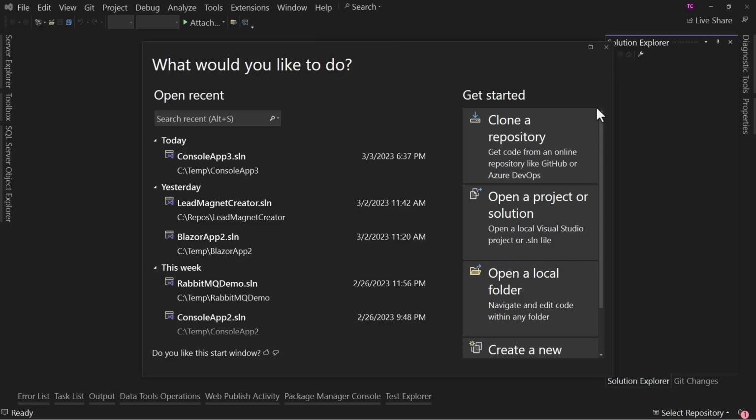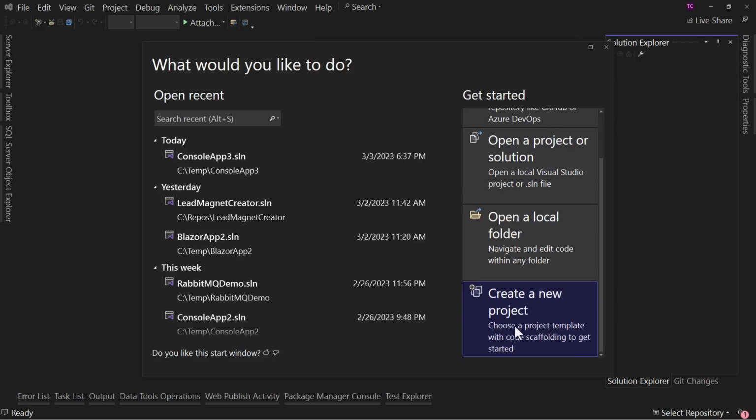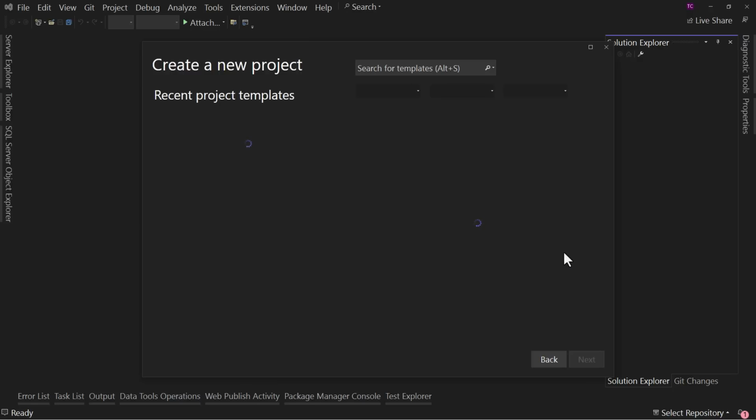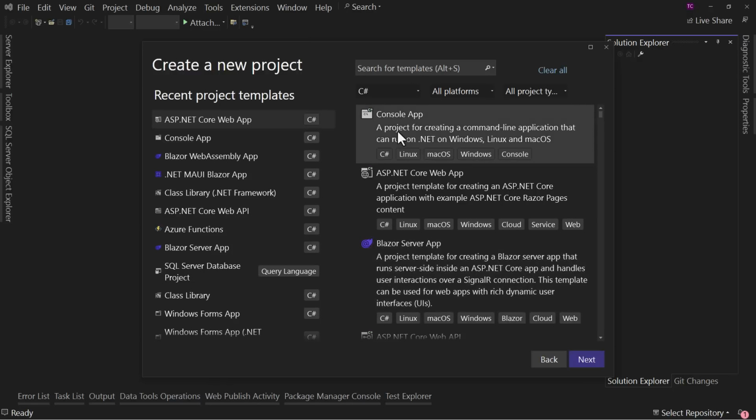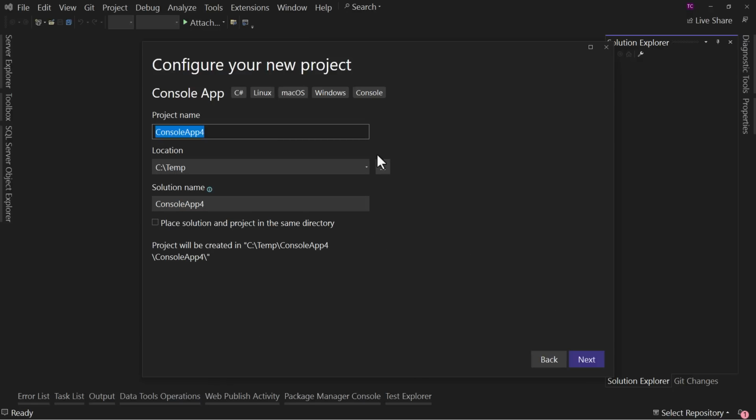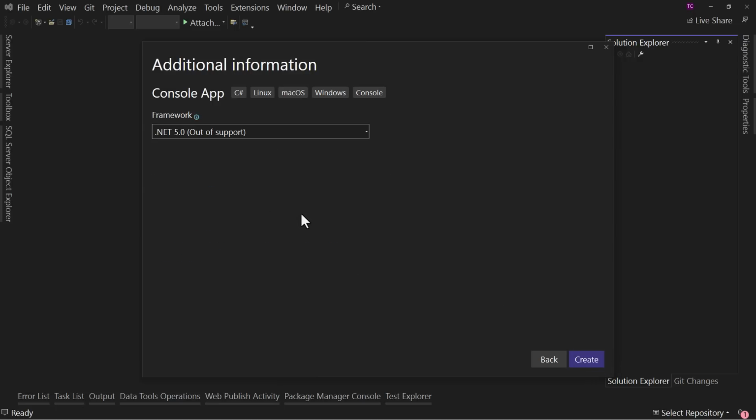So here I have Visual Studio 2022. This is the 17.5 edition. We're going to create a new project, and we're going to first start with a console application. Let's call this the old console, and we'll call this the comparison app. And we're going to choose .NET 5, which yes, that's out of support, but that's pre-.NET 6 changes.